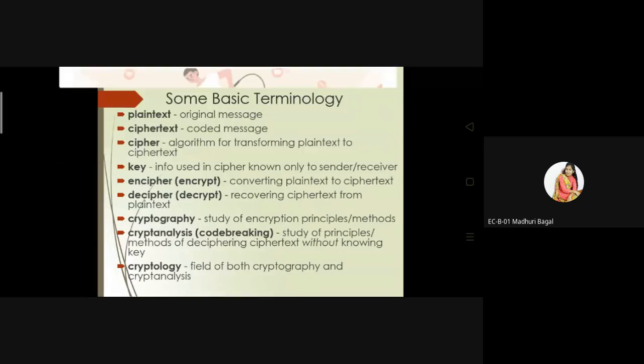And how do we provide the code to that message? The process uses a cipher. So a cipher is the algorithm to convert the plain text into the cipher text. Have you understood these basic definitions?